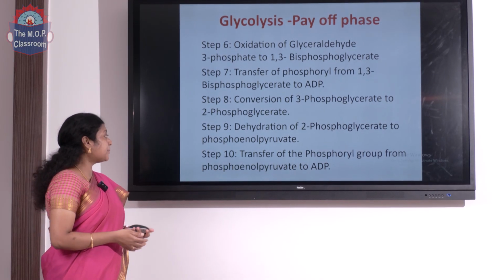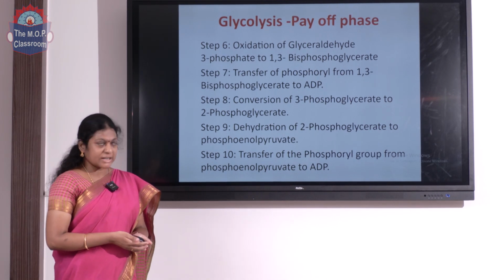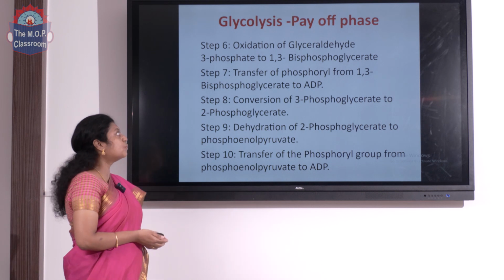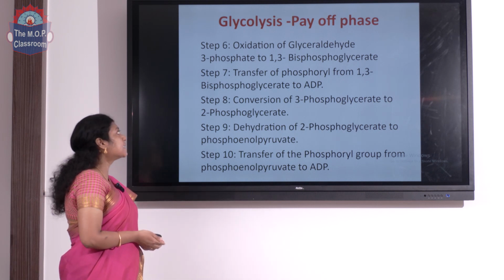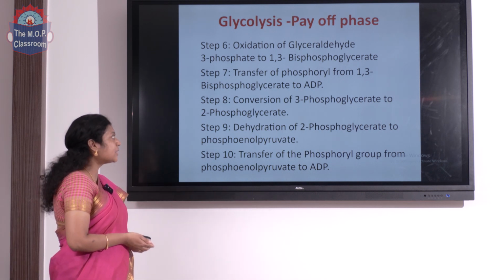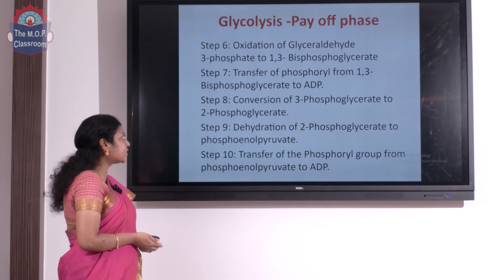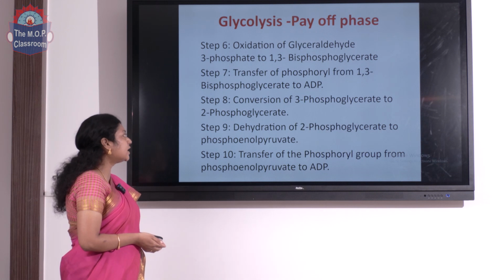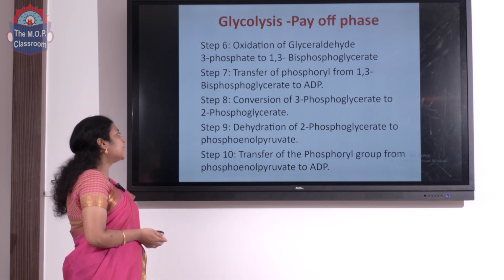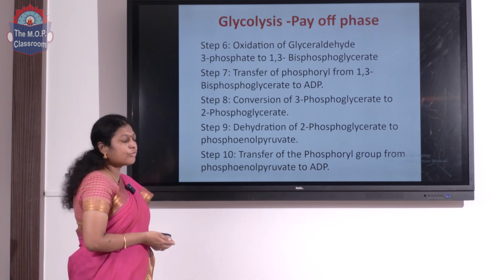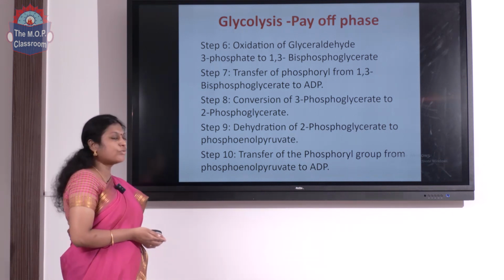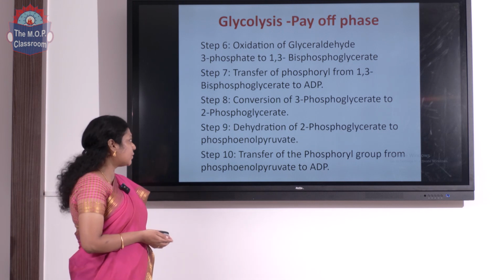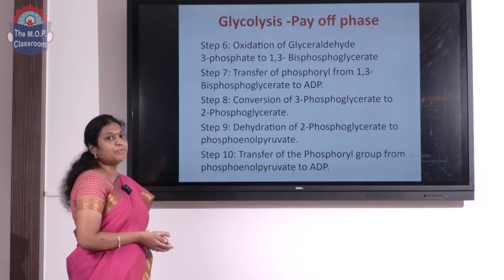Step 6 to step 10 is in the payoff phase. Step 6 is the oxidation of glyceraldehyde 3-phosphate to 1,3-bisphosphoglycerate. Step 7 is transfer of phosphoryl group from 1,3-bisphosphoglycerate to ADP. Step 8 is conversion of 3-phosphoglycerate to 2-phosphoglycerate. Step 9 is removal of water from 2-phosphoglycerate to form phosphoenol pyruvate, and step 10 is a transfer of phosphate group from phosphoenol pyruvate to ADP.